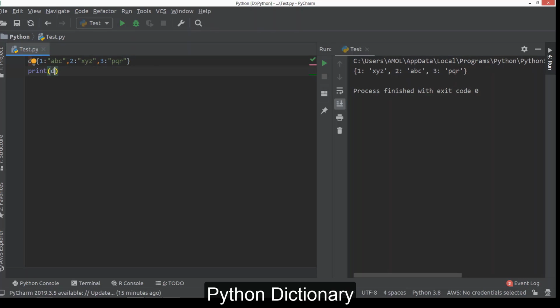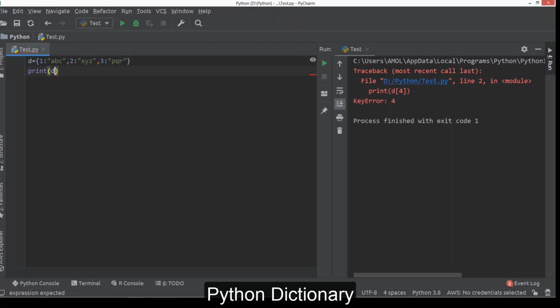This dictionary, and now you can access individual elements like this: d[1]. So 1 is a key, so it will return the value of the first key. If I say it like this, it will return the value of the third key. If any key is not available, it will raise an error.